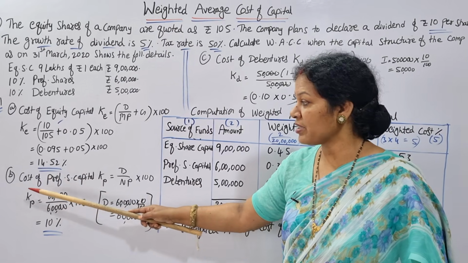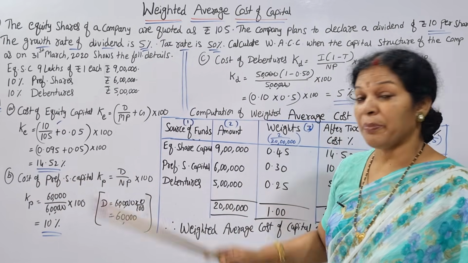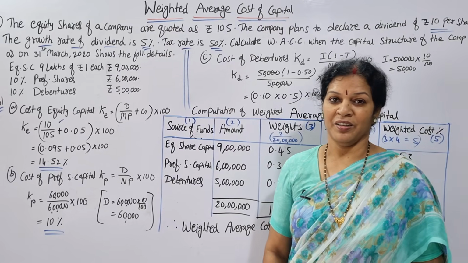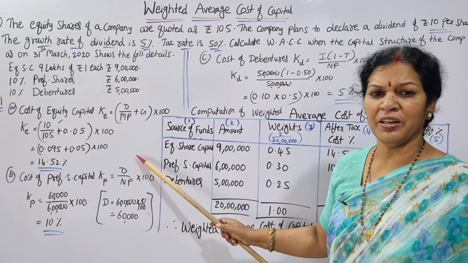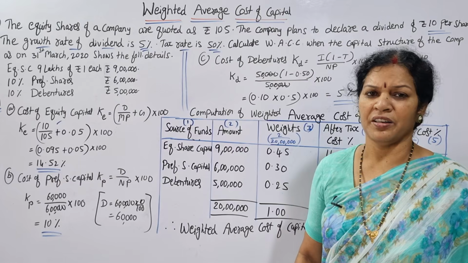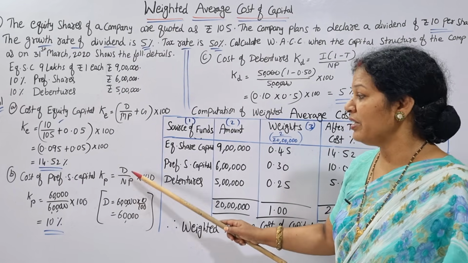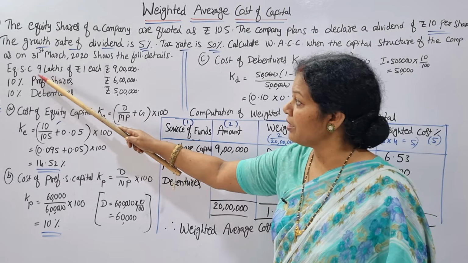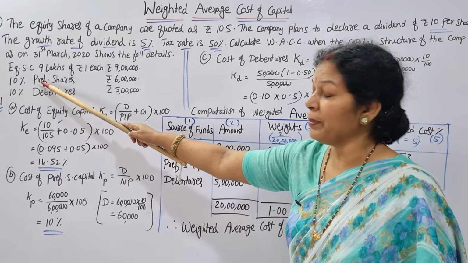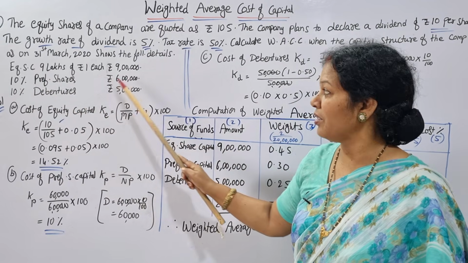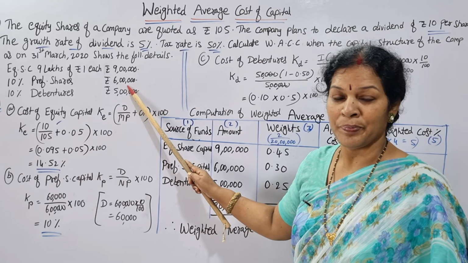Now next, come to the cost of preference share capital. What is the formula? D by NP into 100. D means dividend, dividend by net proceeds into 100. They are saying 10%, so dividend is 10% of 6 lakh rupees.